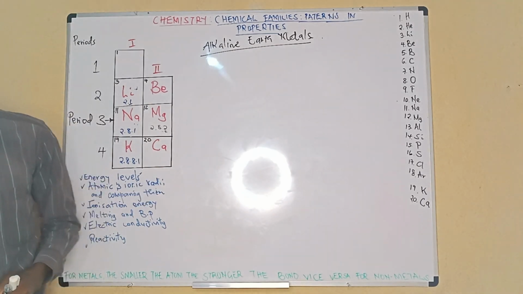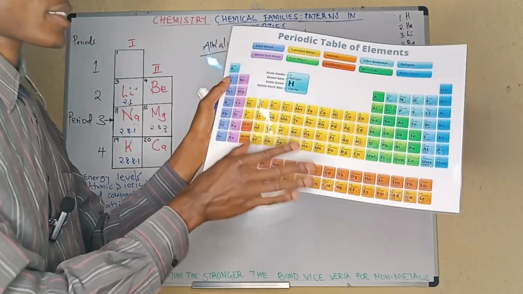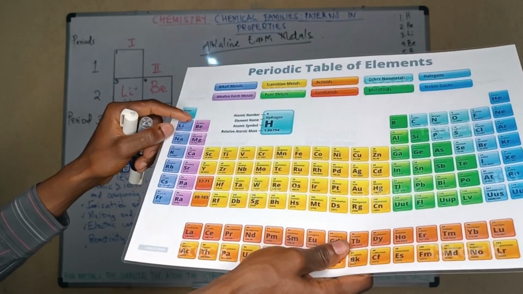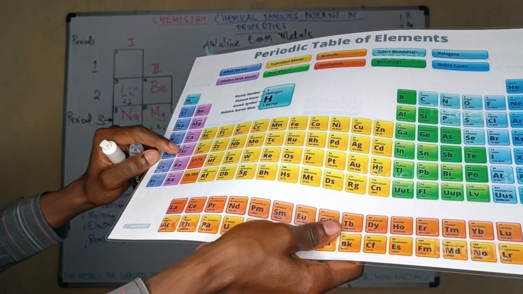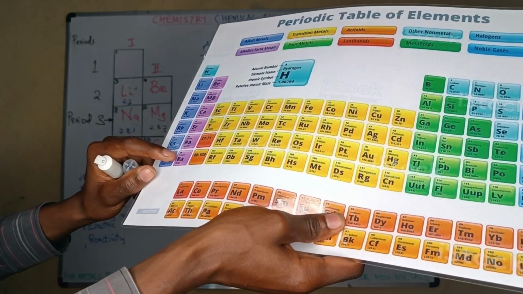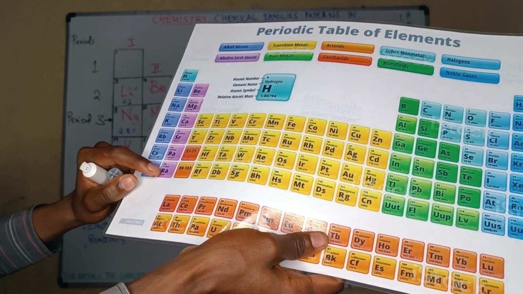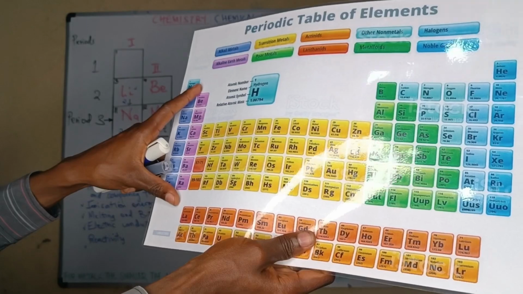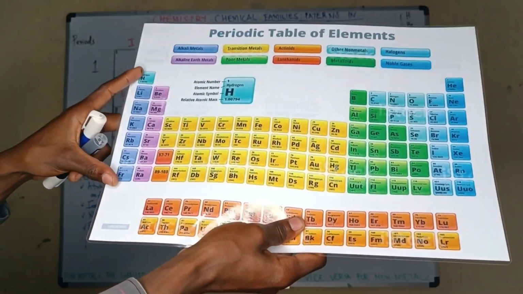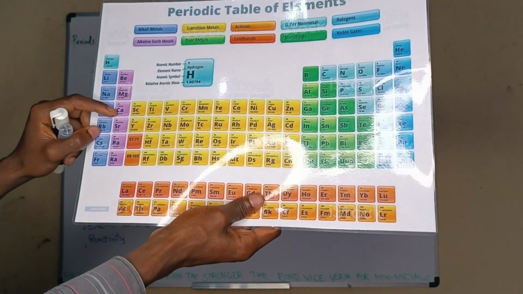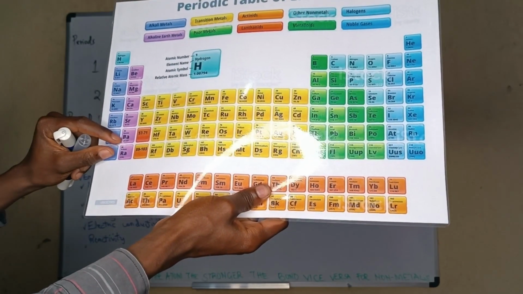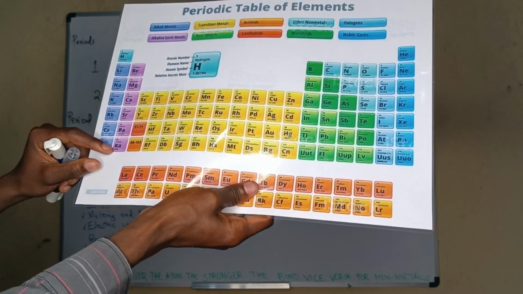I don't know. Let us check. Beryllium, magnesium, calcium, strontium, barium, and radium. Yeah, these are group 2 metals. Yes, group 2 metals: beryllium, magnesium, calcium, strontium, barium, radium.